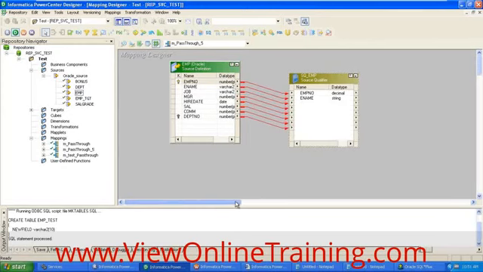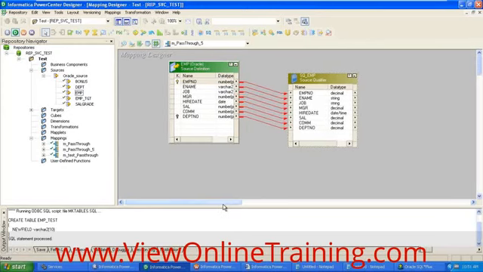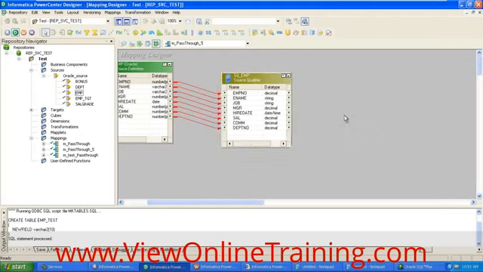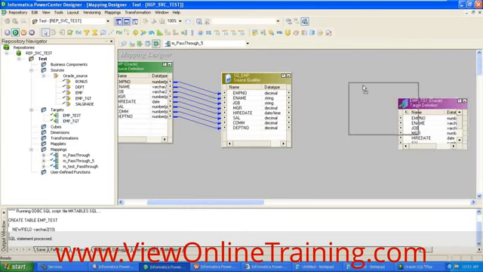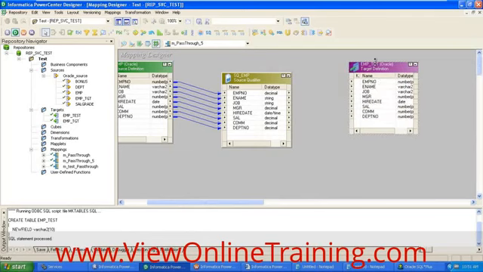So once you have it, our mapping simply needs to pass the data to the target. So now you should have the target. Just select the target from the left side. I selected EMP_DET. Drag it into the mapping here. So this is the structure of a target.